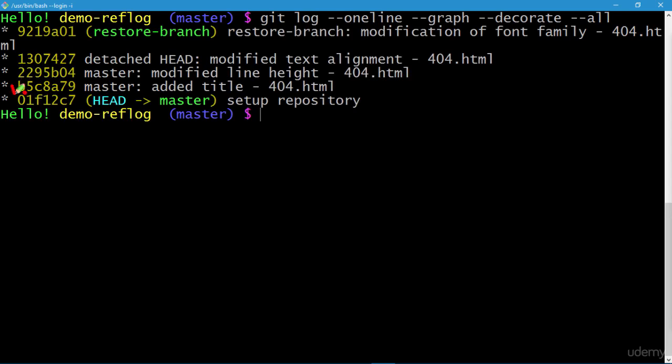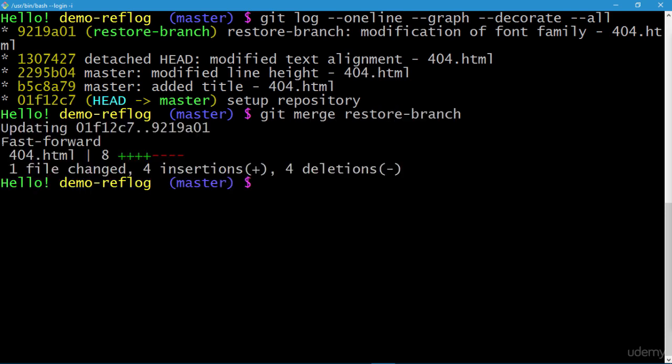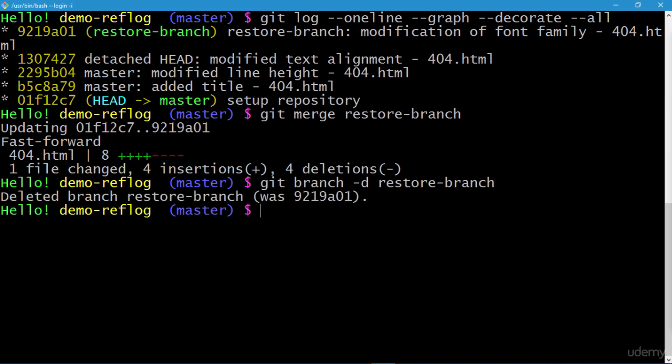So we have been able not only to restore this, but also we have worked further on the feature involving the file 404.html and created two more new commits. So let's now merge this restore branch, and we have done a successful fast forward, and we are done with the restore branch. So we'll delete the restore branch, and the branch is deleted.